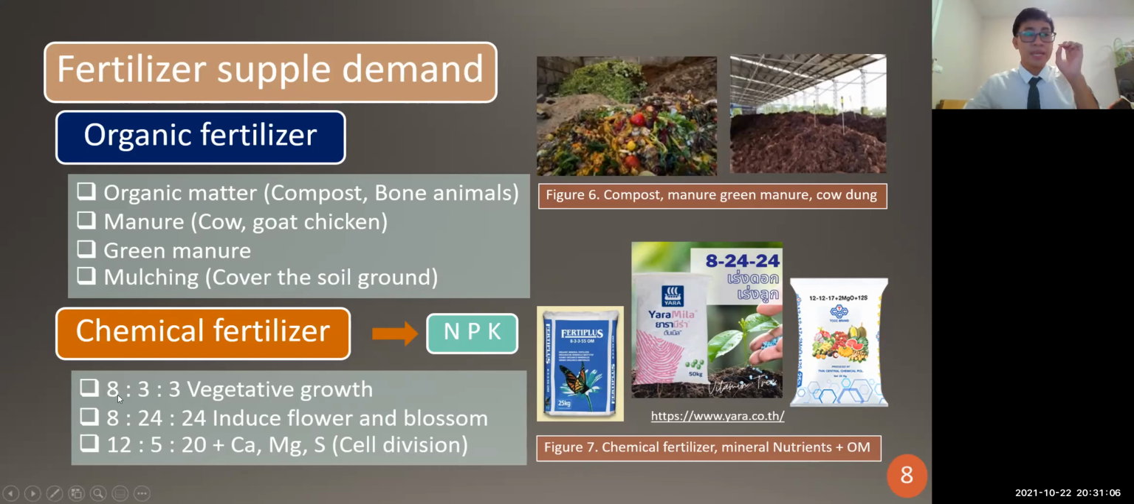And for the chemical fertilizer, we have to look at NPK, which is the most important. N is nitrogen. The ratios, for example, that I show you here: 8:33 is for vegetative growth, 8:24:24 induces flower blooming, and 12:5:20 plus calcium, magnesium, and sulfur is for cell division to make the durian fruit bigger.